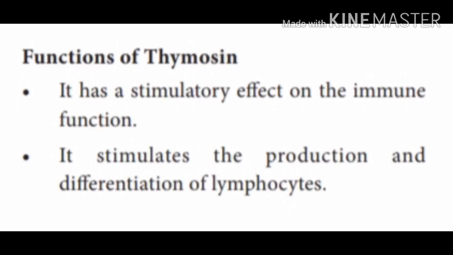It also stimulates the production and differentiation of lymphocytes. Lymphocytes are the white blood cells, the soldier cells in our body. So as a whole, thymosin helps increase immunity in our body.